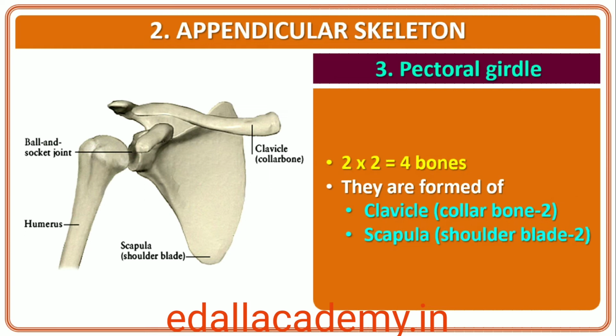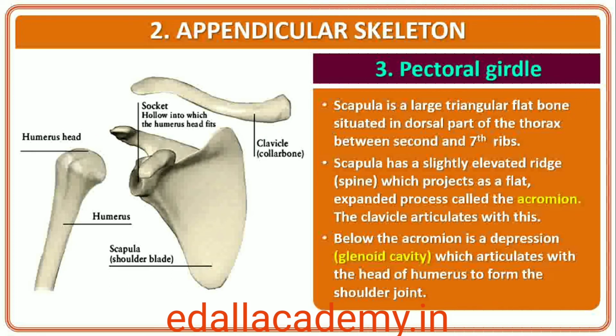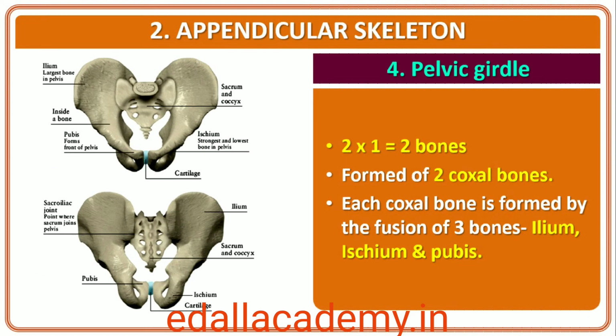Each half of pectoral girdle consists of a clavicle and a scapula. Scapula is a large triangular flat bone situated in the dorsal part of the thorax between the 2nd and the 7th ribs. The dorsal, flat, triangular body of scapula has a slightly elevated ridge called the spine which projects as a flat, expanded process called the acromion. The clavicle articulates with this. Below the acromion is a depression called the glenoid cavity which articulates with the head of the humerus to form the shoulder joint. Each clavicle is a long slender bone with 2 curvatures. This bone is commonly called the collar bone.